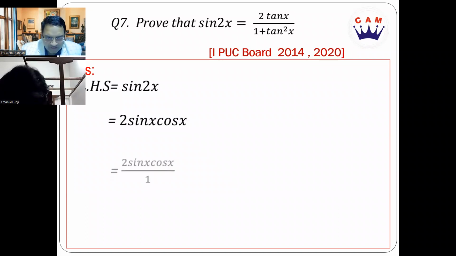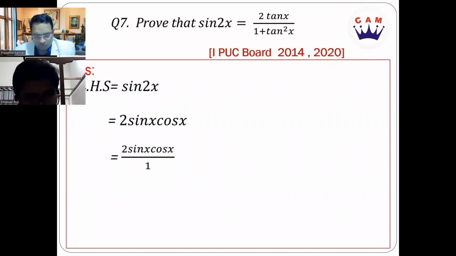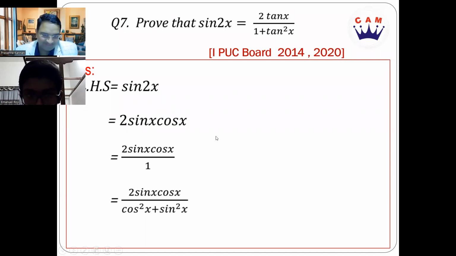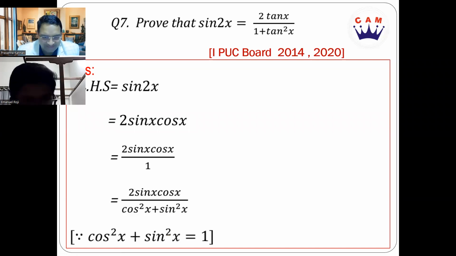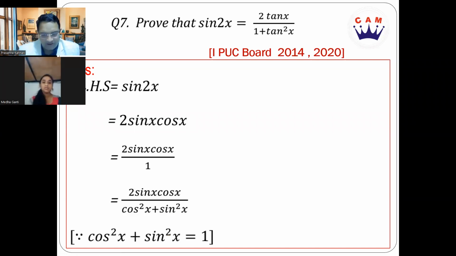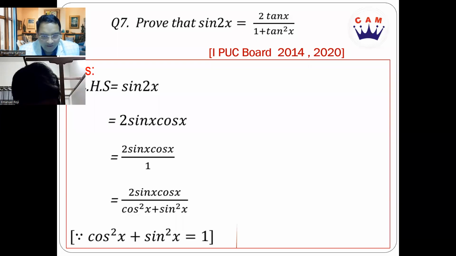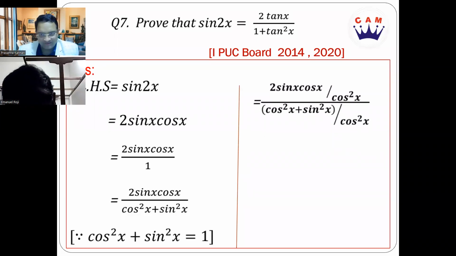Now what we do next is, of course, we take a 1 to be there in the denominator, which is fine, right? Yes, sir. It does not change the equation. And 1 can be replaced with cos square x plus sin square x, because we know that sin square x plus cos square x is 1. Absolutely.